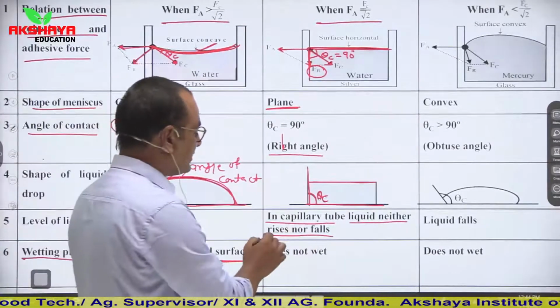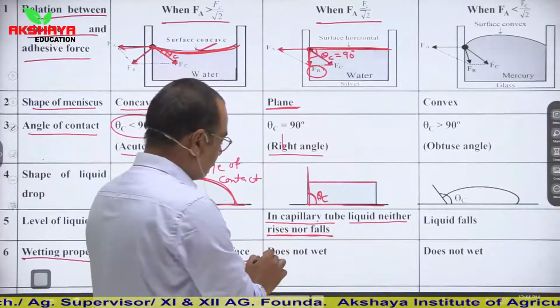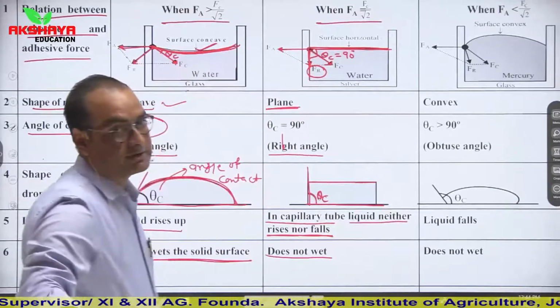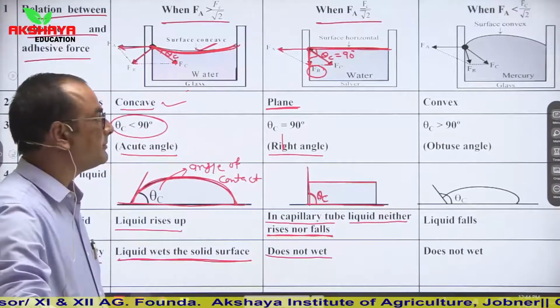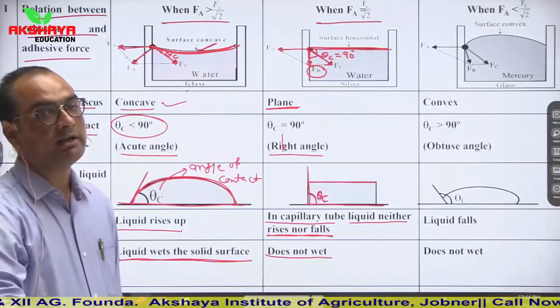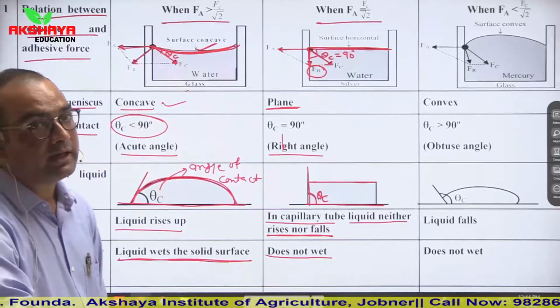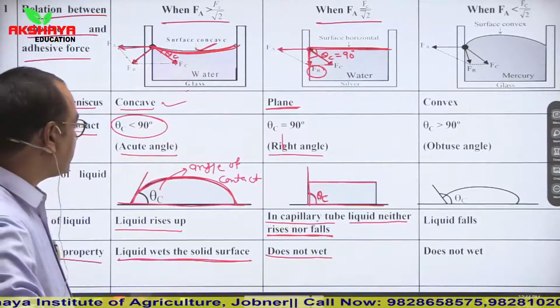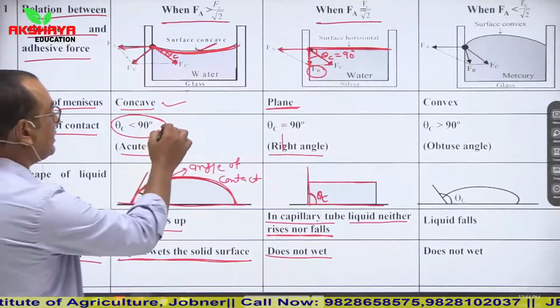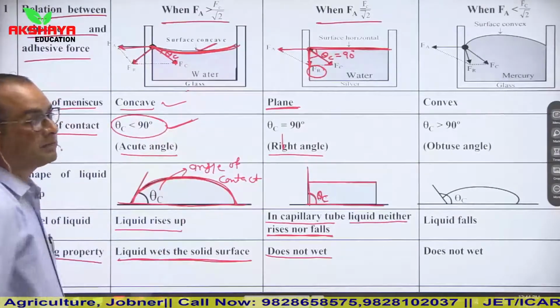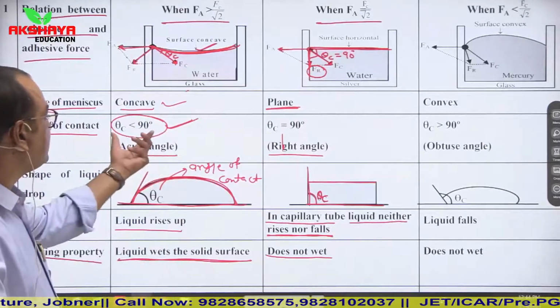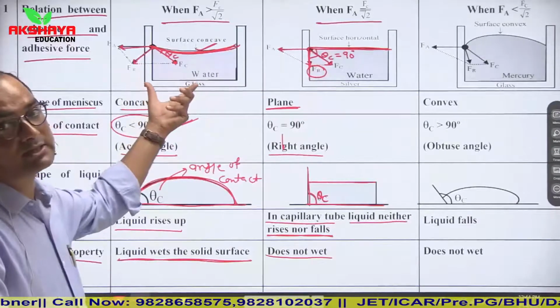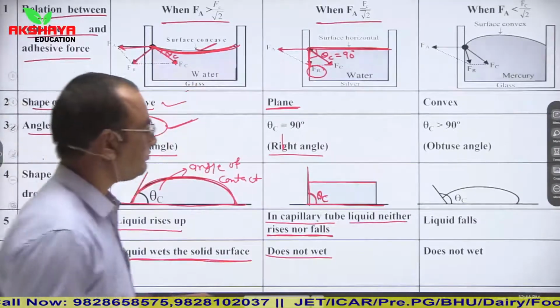It means it neither rises nor falls, and it does not wet the glass surface. So simply keep in mind that if you are asked in your exam the condition for the liquid or water to wet the glass, then you should know that your angle of contact should be acute. It means it should be less than 90 degrees and its meniscus surface should be concave.